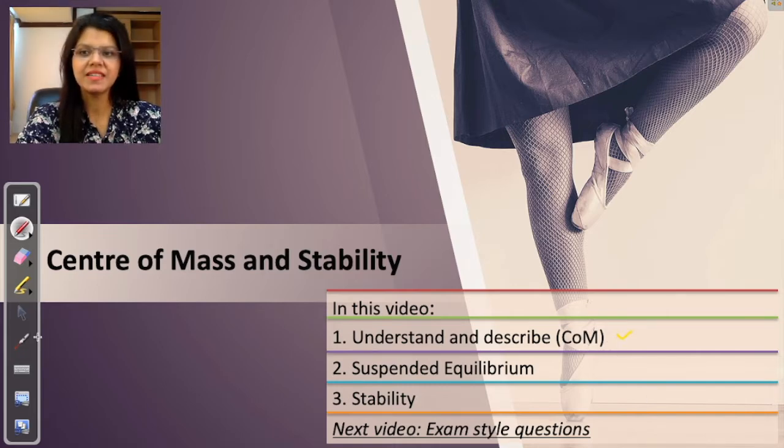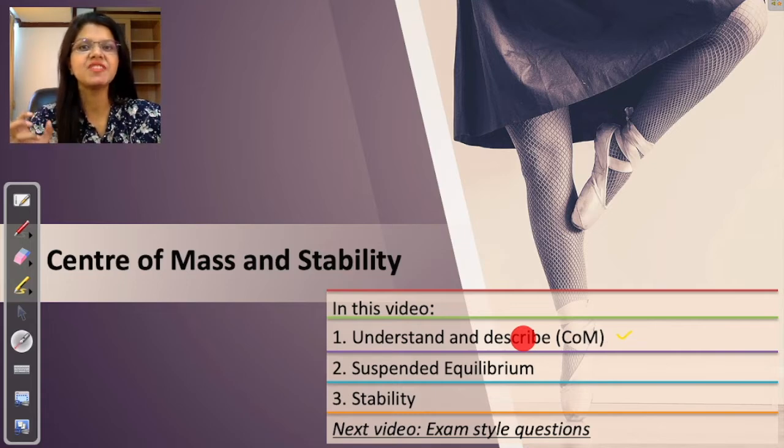So one of the things that we learn is to understand and describe the center of mass. First we'll understand why center of mass is what it is, why it behaves in such a way. We know that center of mass is the point through which the entire weight of the object acts downwards. But why? Why does it happen that way?